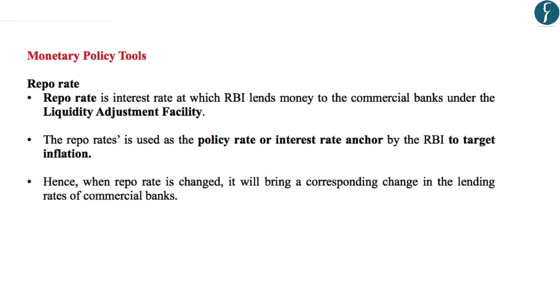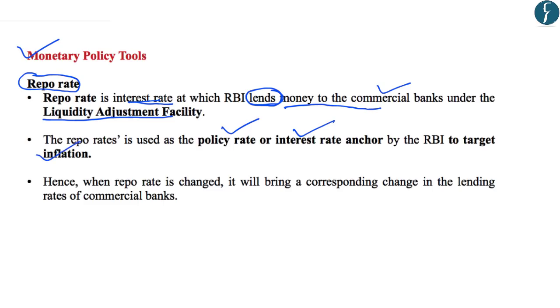Now let us also try to understand the various monetary policy tools available with the RBI. The first in this line is the repo rate. The repo rate is the interest rate at which the RBI lends money to the commercial banks under its liquidity adjustment facility. And this repo rate is used as the policy rate or the interest rate anchor by the RBI to target inflation. Now let us understand how the repo rate is used as an interest rate anchor.